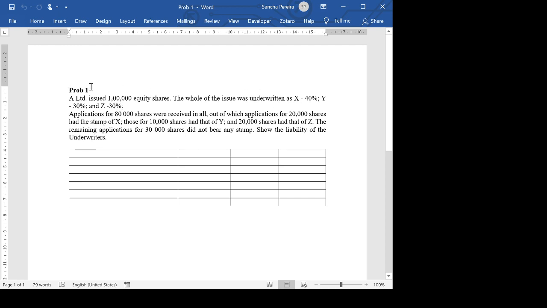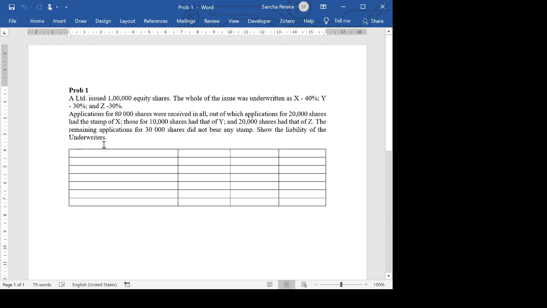That means X is responsible for 40,000 shares. Y and Z are responsible for 30,000 shares each. Okay, so that's how it works. So in case not a single share is purchased, even though the issue is made to the public, X will have to take 40,000 shares, Y will have to take 30,000 shares, and Z will have to take 30,000 shares. That's the meaning of it.